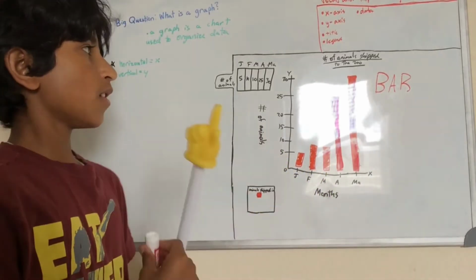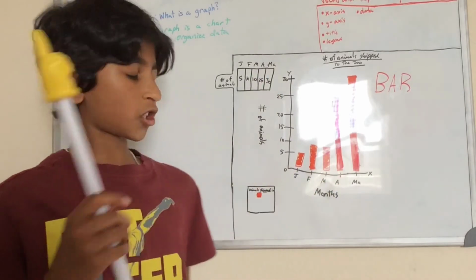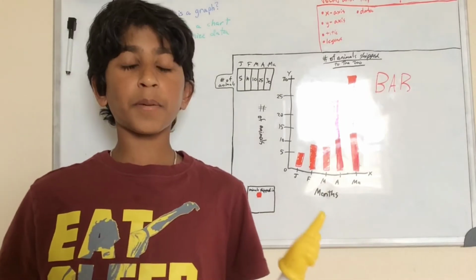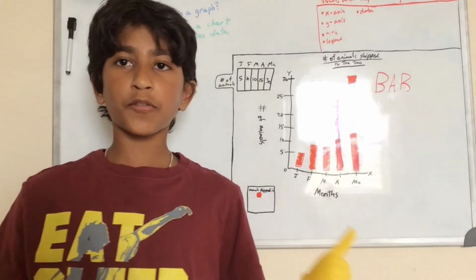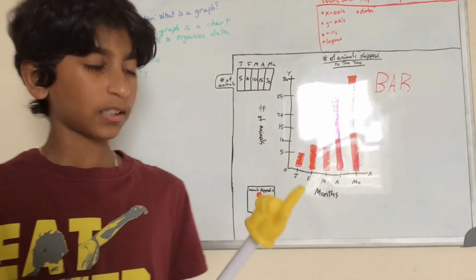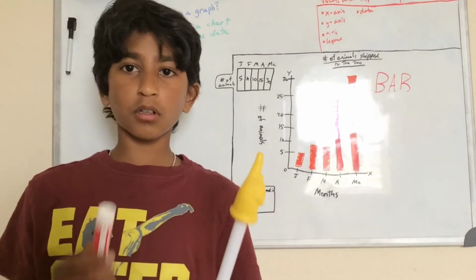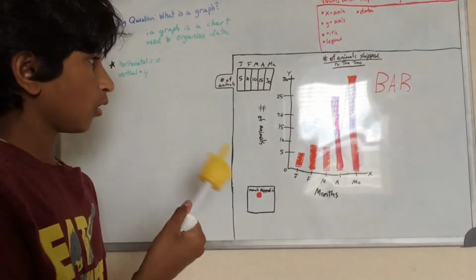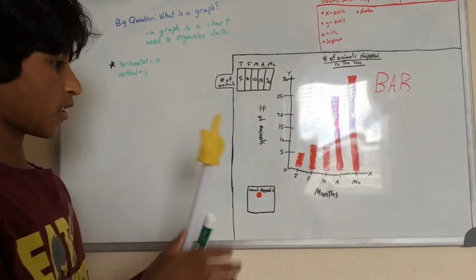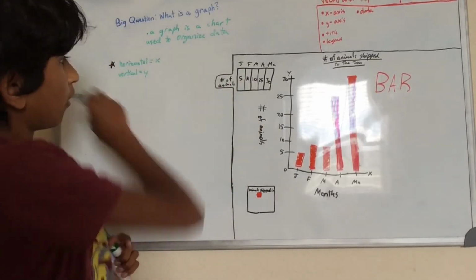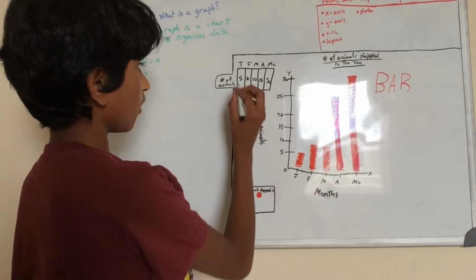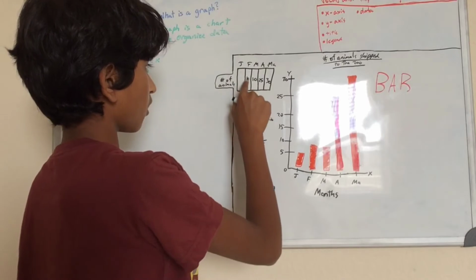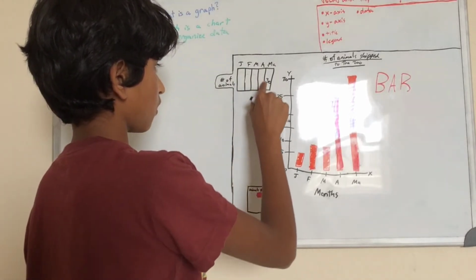So say our question was, how many animals are shipped in and out of the zoo per month? So it would be in, also out, like what if they're being freed or something. So I'm gonna grab a new color of marker. I'm back with green this time. So now let's just say this is the numbers for shipped in, but say the numbers for shipped out. So now our data table would change. So let's just erase all this.